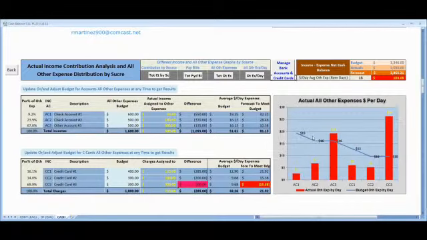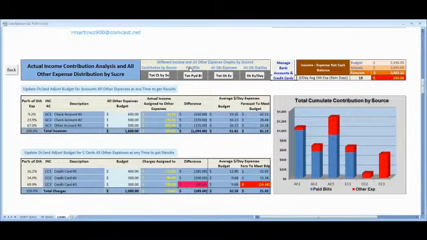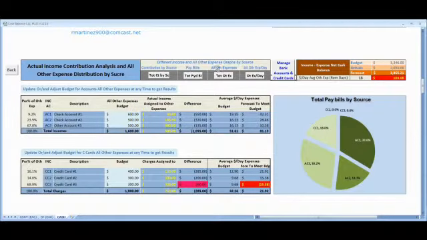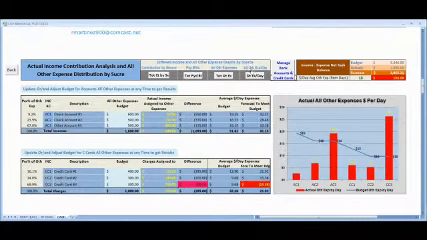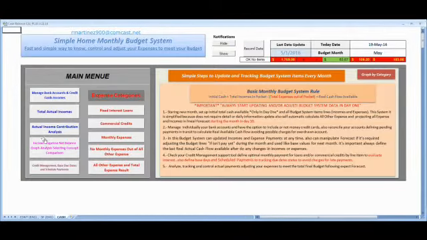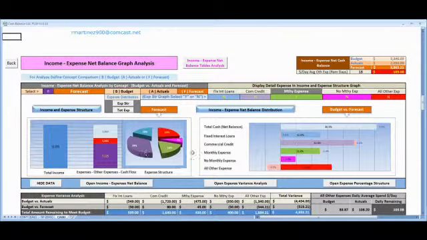Here you can see the daily expense budget by account or credit cards, and what is your real expense by each card. You can see different graphs that can support your budget. Let's go back and go to the next graph. This is a very important graph that can support your information.